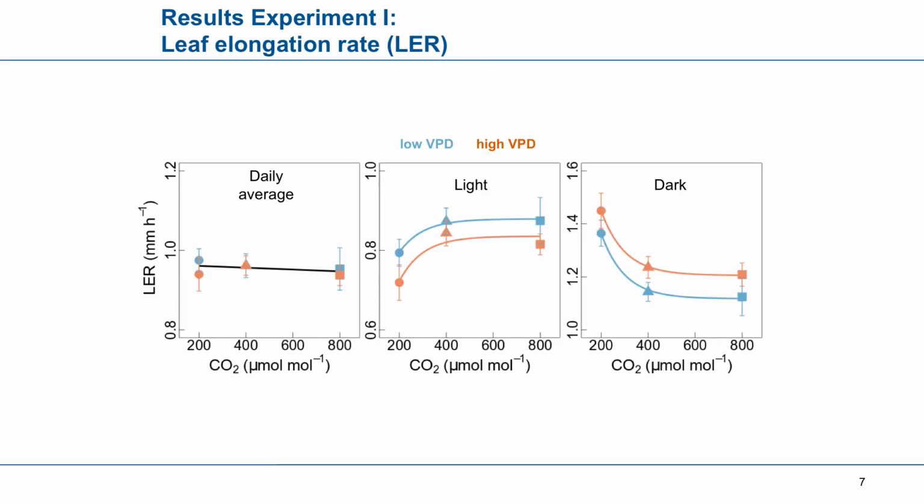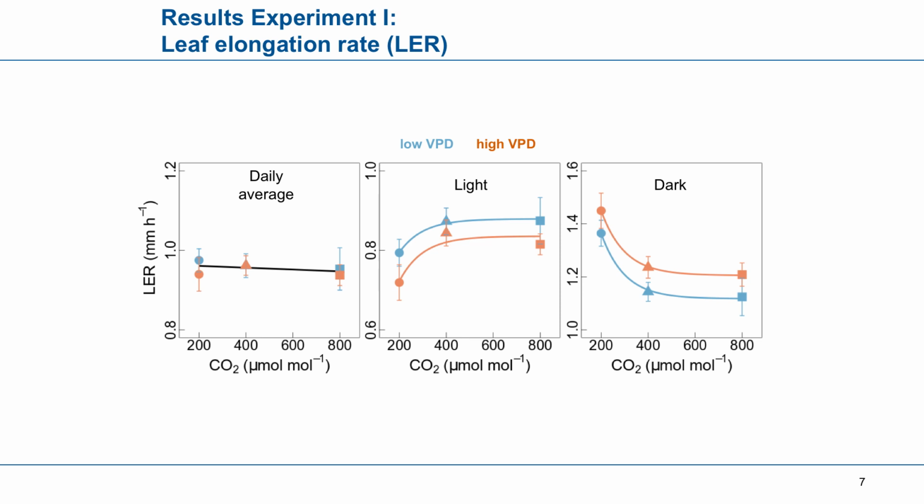According to these results, the leaf elongation rate didn't change. It was unaffected by CO2, VPD, or their interaction. But what we observed was a rather high difference between the rates during the dark and during the light. This is also not so surprising because it has already been observed in grasses such as barley, rice, or also